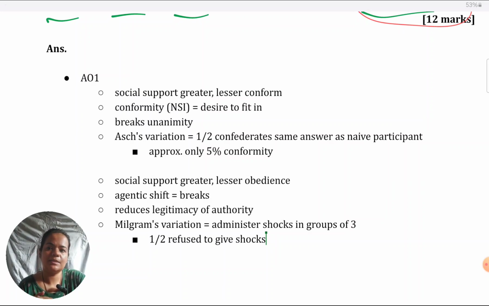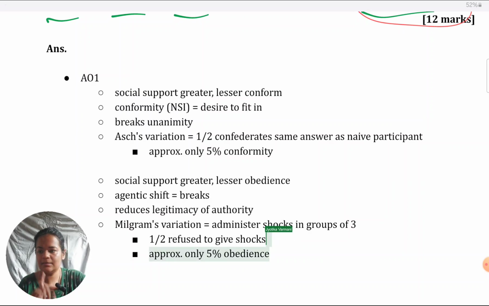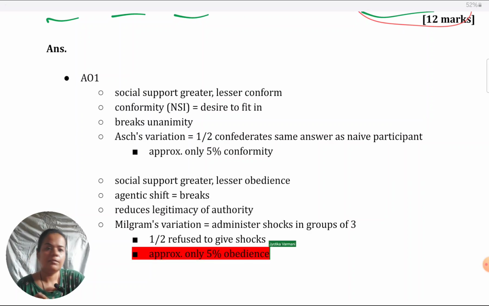In original Milgram's experiment, 65% of participants obeyed up to the maximum 450 volts shock. In this one, I cannot remember the percentage exactly. I think again it's around 5%. Please check this with your textbook. I'm not very sure on this, so I cannot guarantee that the percentage I've given here is correct. Okay. So these are the possible points that we can give.